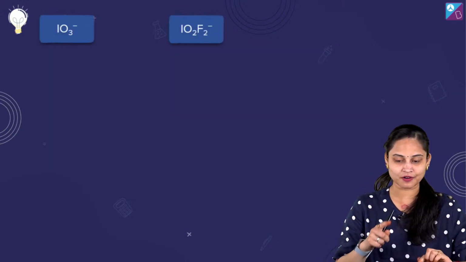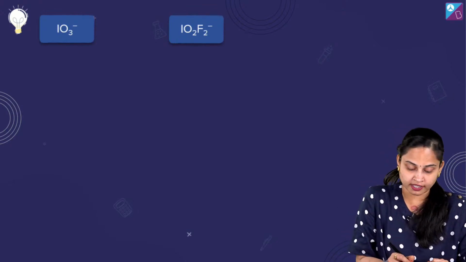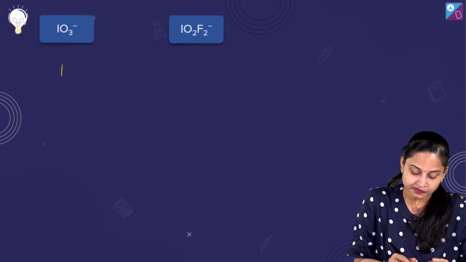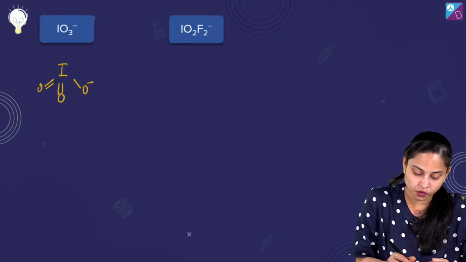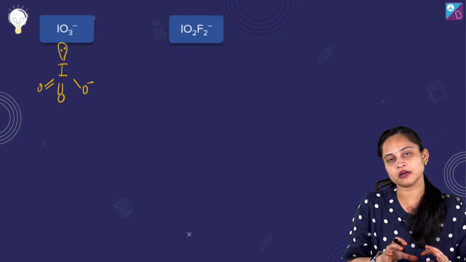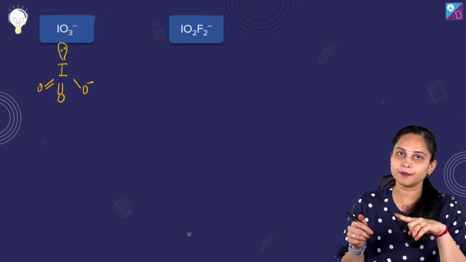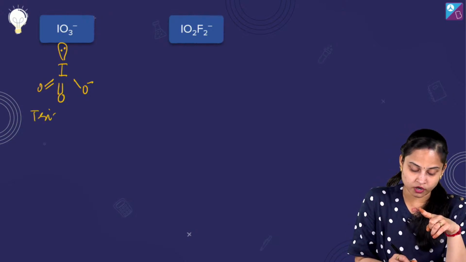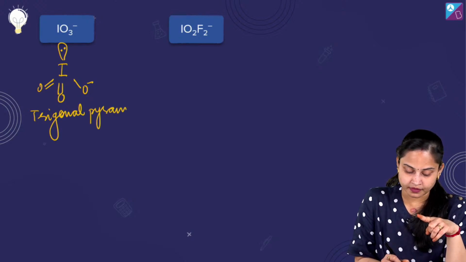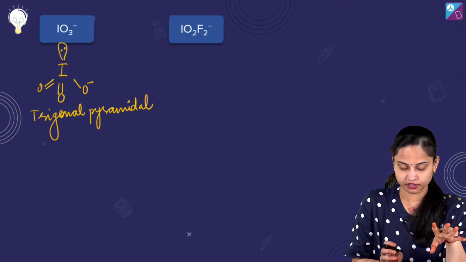Moving ahead and talking about IO3 negative and IO2F2 negative. Talking about IO3 negative, it's I, double bond O, O negative, and one lone pair of electrons over here. So talking about its shape, it's trigonal pyramidal shape. And talking about the geometry, I'll say it's tetrahedral geometry.